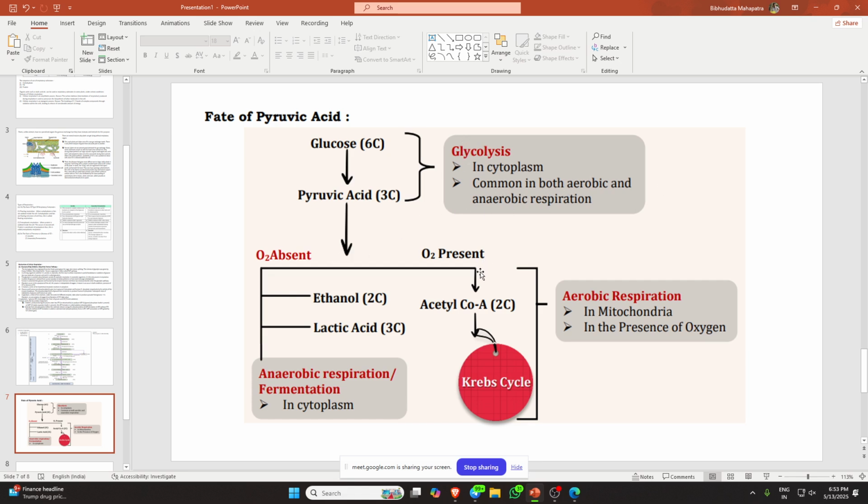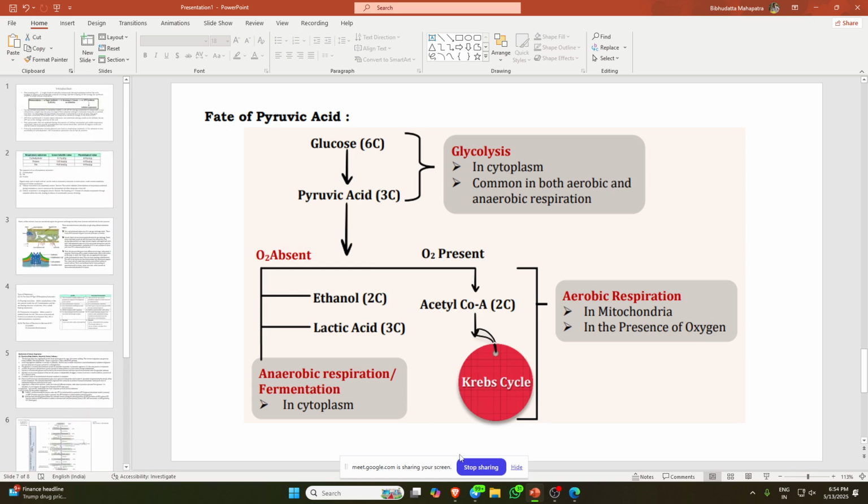If O2 is present, it will go to the acetyl coenzyme A and the Krebs cycle. If O2 is absent, it will form either ethanol or lactic acid, in the cytoplasm. Aerobic respiration, where does it happen? In the presence of oxygen, in mitochondria; in the absence of oxygen, in the cytoplasm. Glycolysis always happens in the cytoplasm. Anaerobic respiration occurs in the cytoplasm. If oxygen is involved, it occurs in mitochondria. Understood?